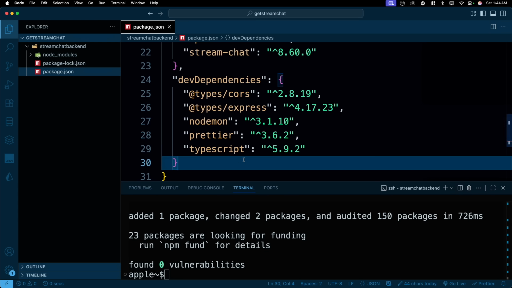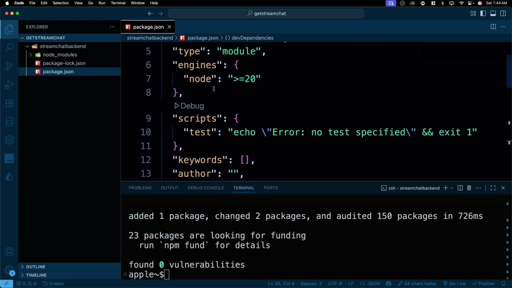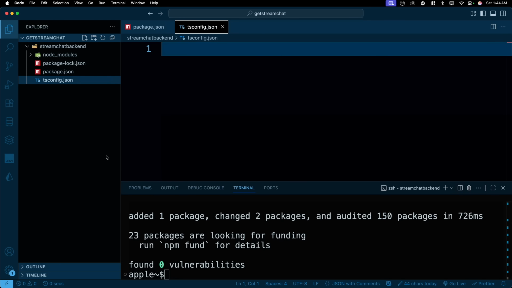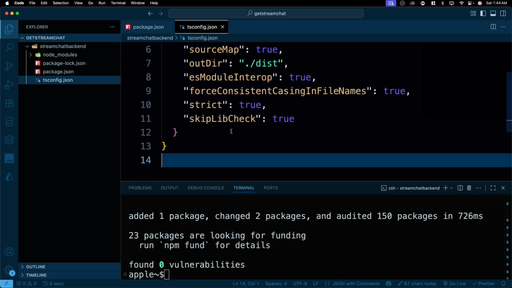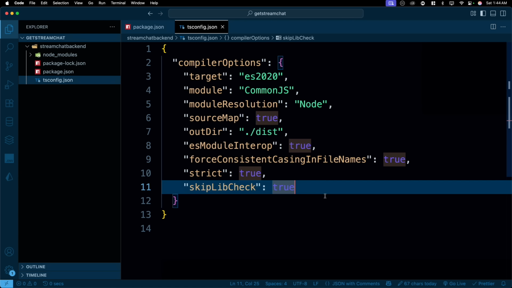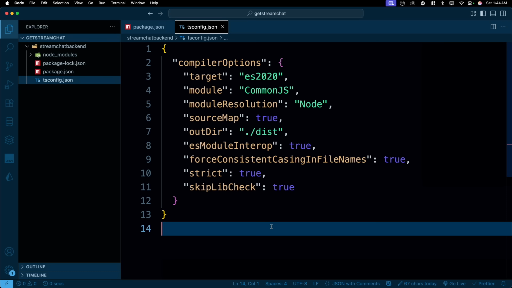So that's why we have installed this. We will come back to this because we have to modify a few scripts. But before that, we will create a new file to introduce our TypeScript configuration. So all we have to do is create tsconfig.json. And these settings are coming from my old project. If you have any old project, these are the settings that come along. Every one of my projects has this or something similar.